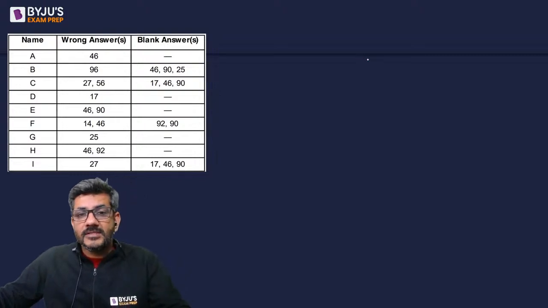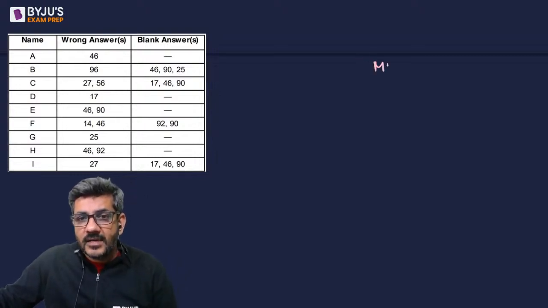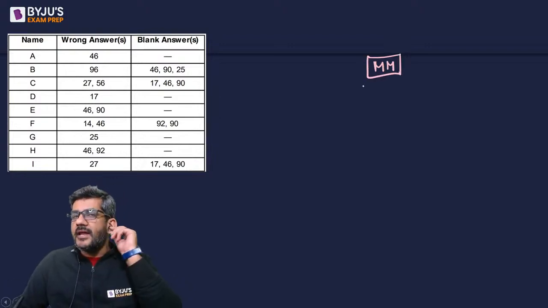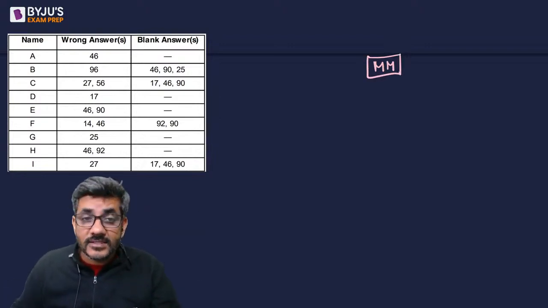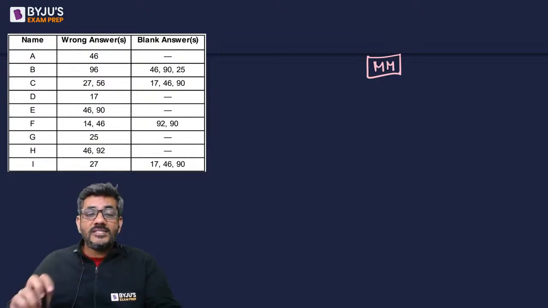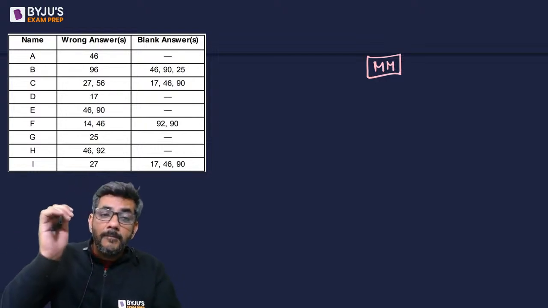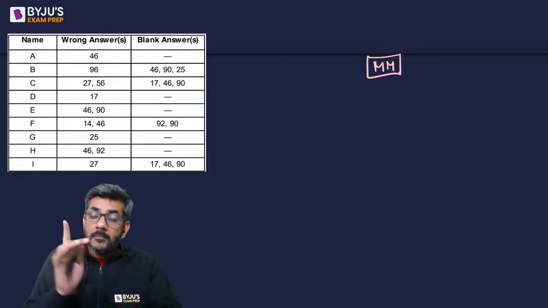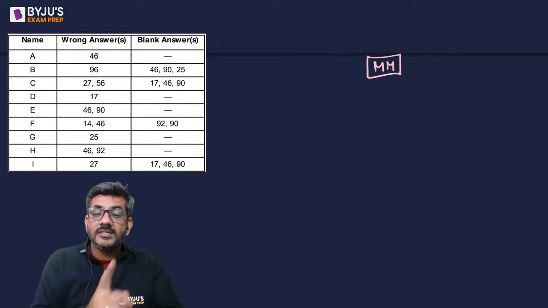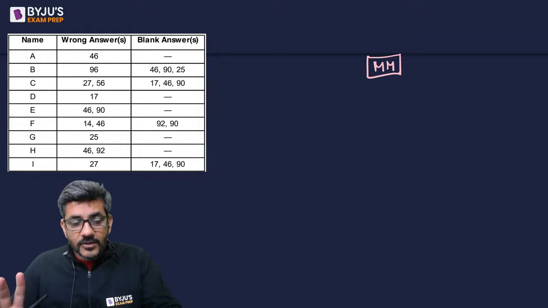So there is some person who is called the mastermind. I'm calling that person MM. And this mastermind has all the correct answers with him. Then the question says that every person compulsorily marks one of their answers as a wrong answer. So let's start doing it.